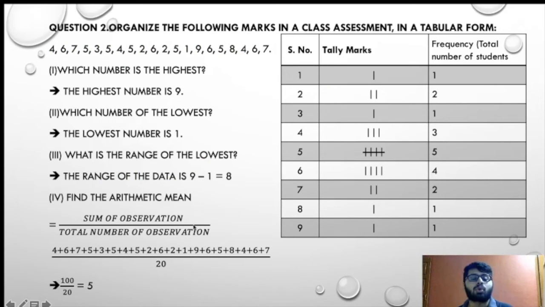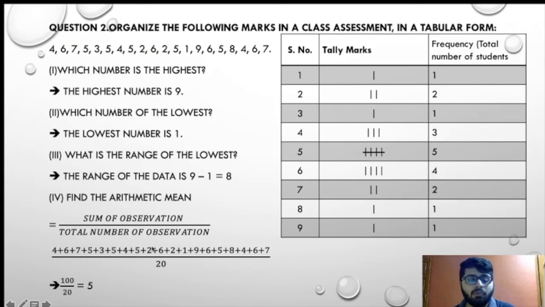100 upon 20. Now the total: if you count all this, it comes to be 20. That is 1, 2, 3, 4, 5, 6, 7, 8, 9, 10, 11, 12, 13, 14, 15, 16, 17, 18, 19, 20. So it turns out to be 20. So this will be 100 upon 20, that is 5. So 5 is your mean for this current observation.